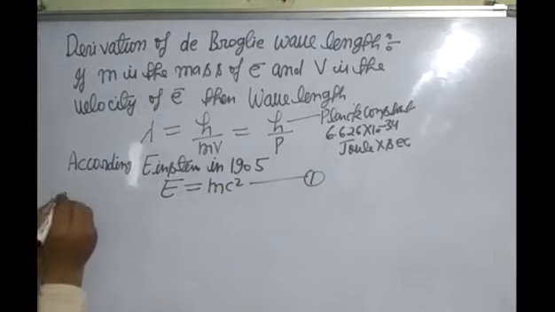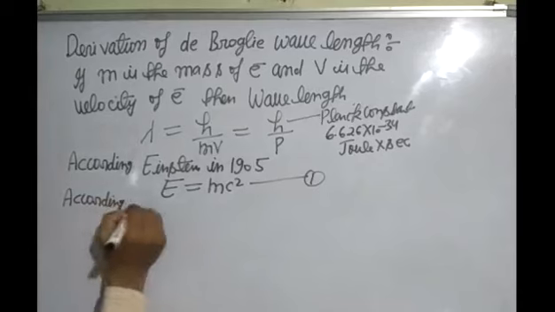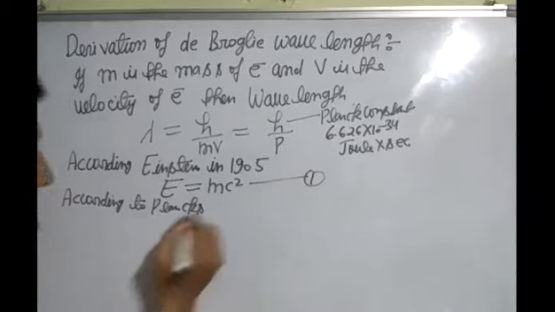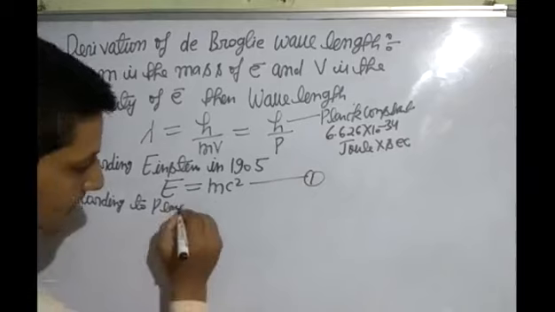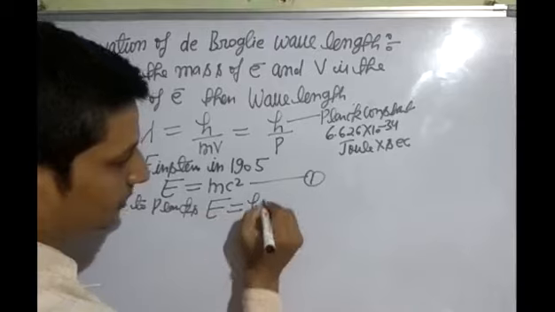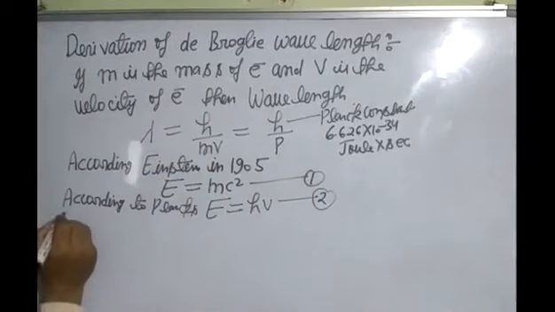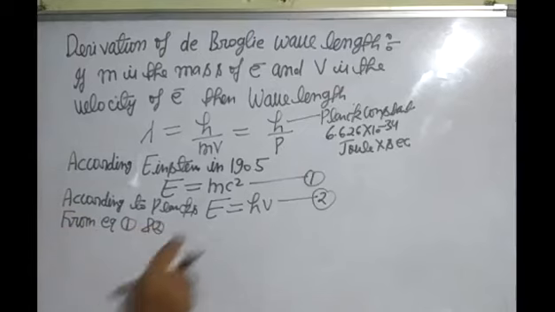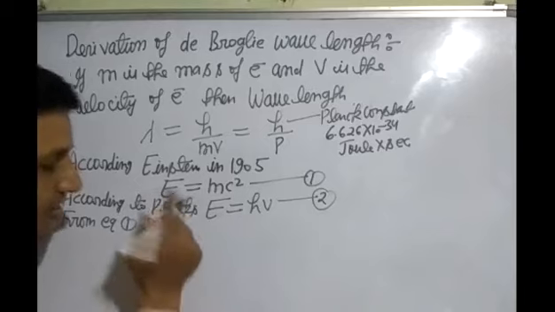And after this, according to Planck, energy of a photon E is equal to h nu, equation number 2. From equation 1 and 2, in the place of E, put E is equal to h nu.